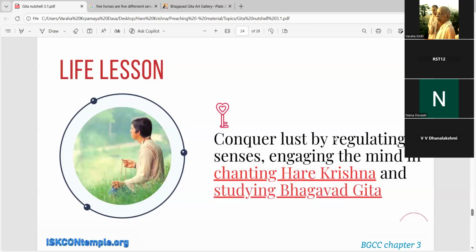So devotees like that, they are able to regulate their senses. When the eyes or the nose or the ears or the tongue or the touch are dictating, a devotee is able to control it, because the devotee knows, I am not governed by my mind.